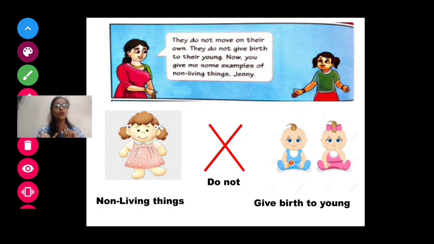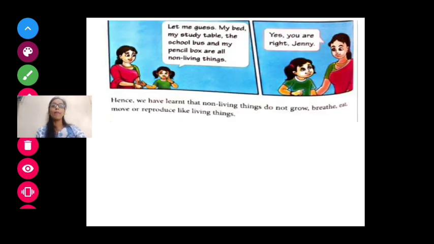Non-living things cannot grow, eat, breathe, feel, reproduce, or move from one place to another. The things which living things do are not done by non-living things. Understood? Let's see what examples Jenny gives to Mama.